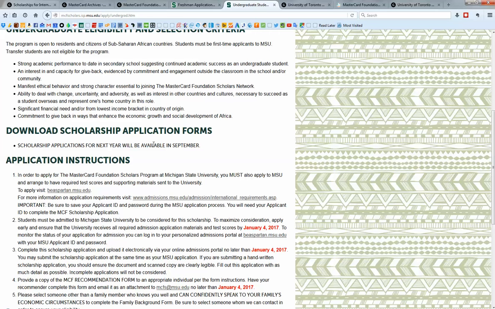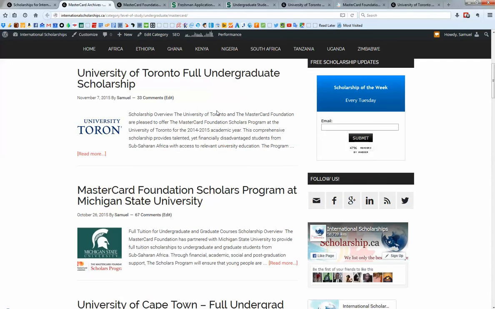So there's our first scholarship noted in the MasterCard, and that's MasterCard from Michigan State, and you see that you both have to apply to the university and then a separate application for the MasterCard scholarship itself.